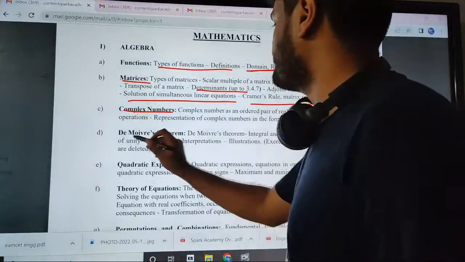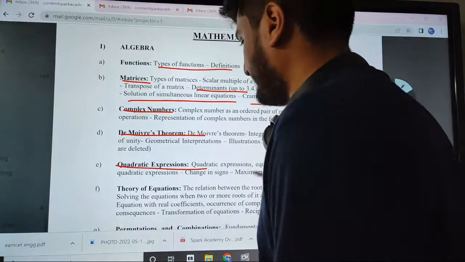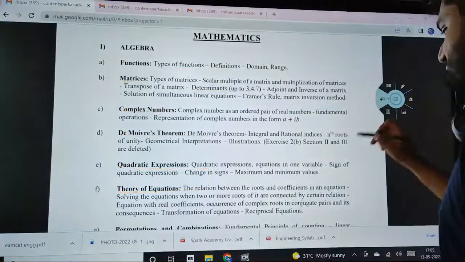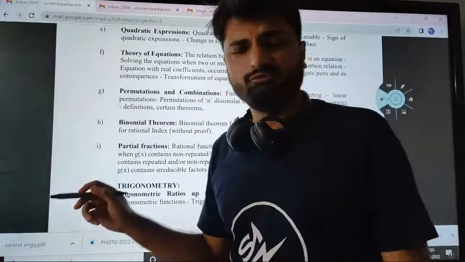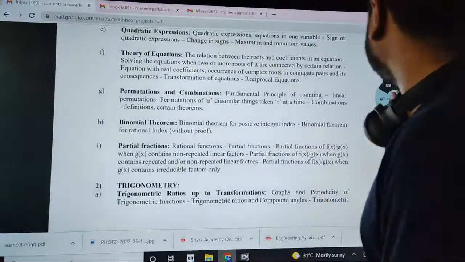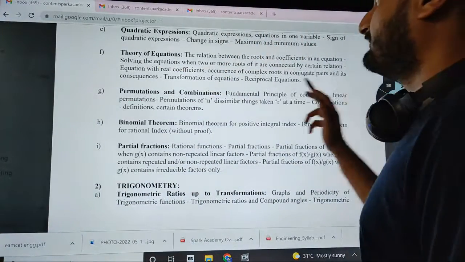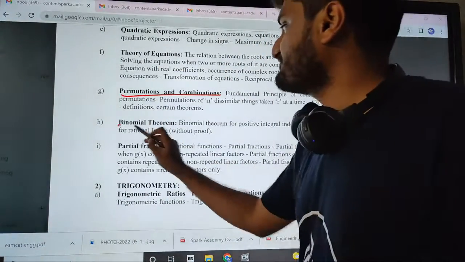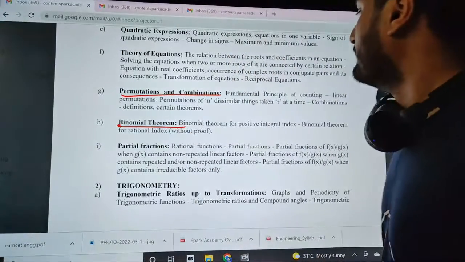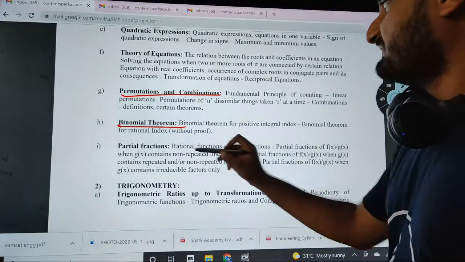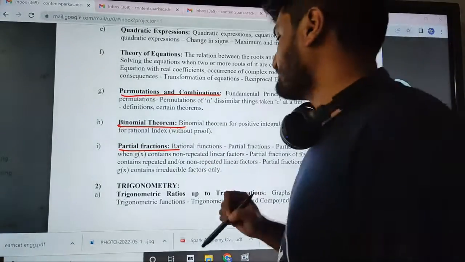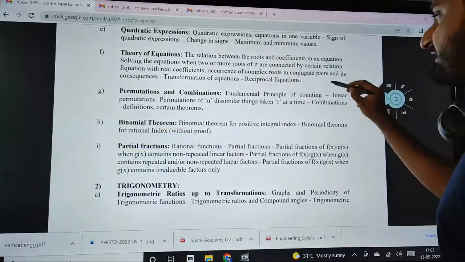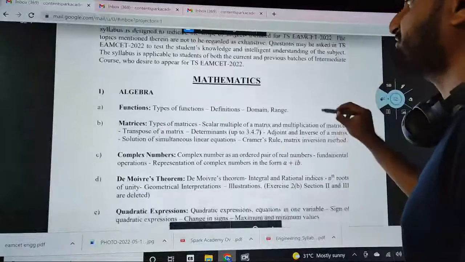Then complex numbers, De Moivre's theorem, quadratic equations, theory of equations, all that is expected are there. And you have permutations, combinations, binomial theorem. Then you have partial fractions as well. So basically complete algebra for these topics.